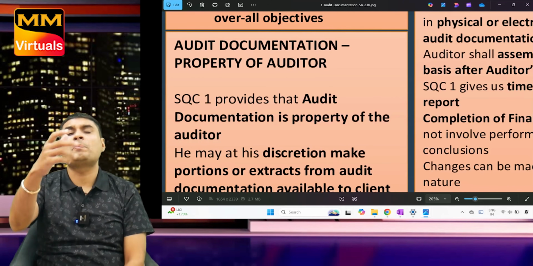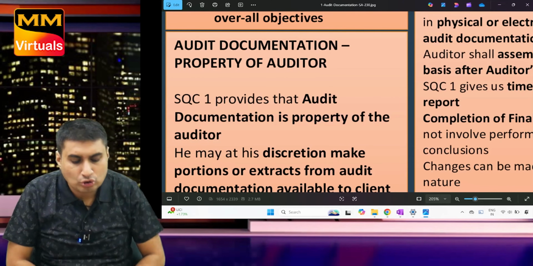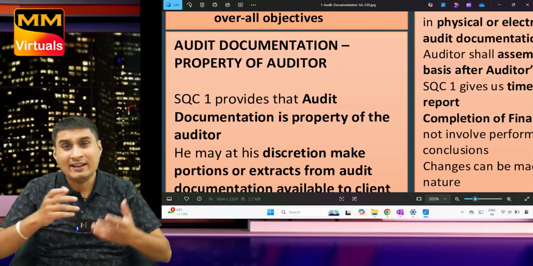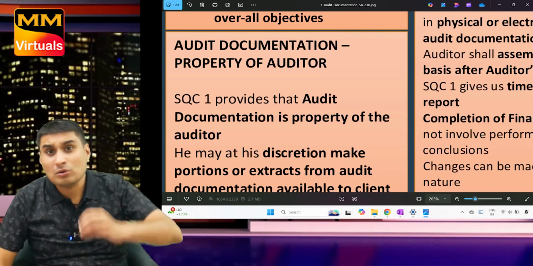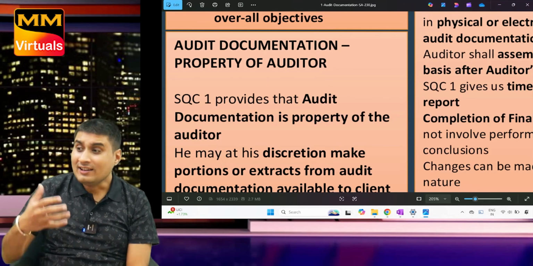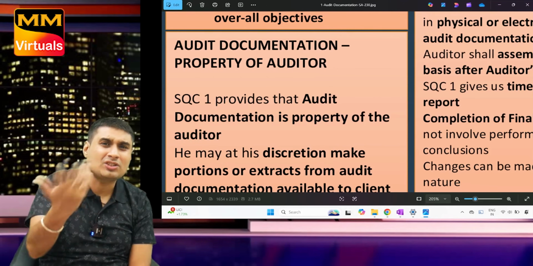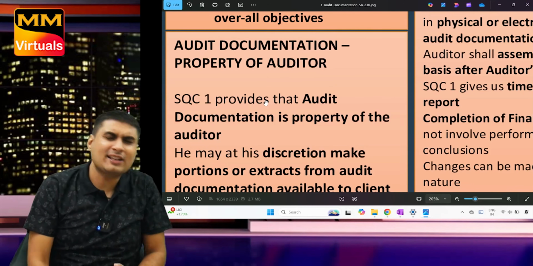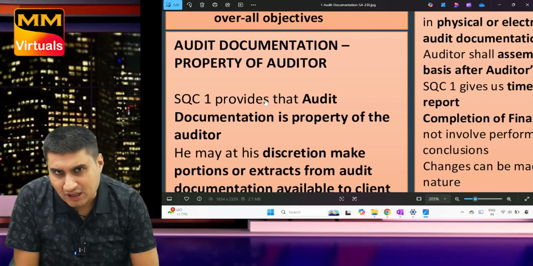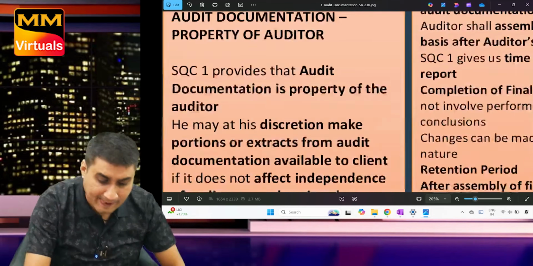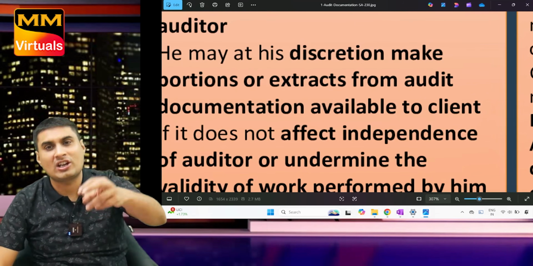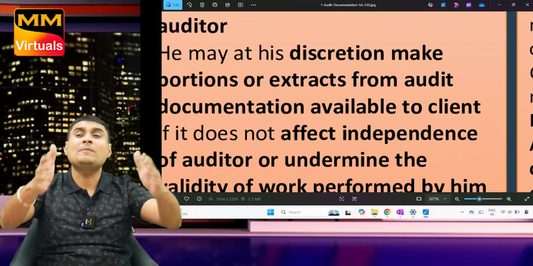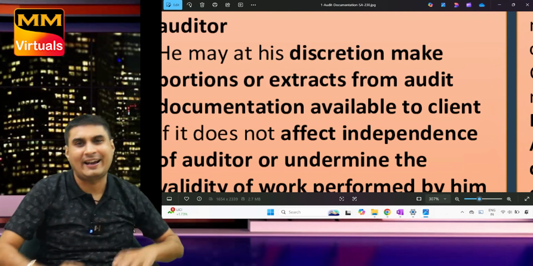Documentation is the property of the auditor. Tell me, whose property is documentation? It is the auditor's property. Can you share documentation with the client? Yes, if they request, I might share, but it should be in a proper tone. First of all, as per SQC1, documentation is the property of the auditor because the auditor has prepared it. He may, at his discretion, at his wish, share a certain portion of documentation with the client.